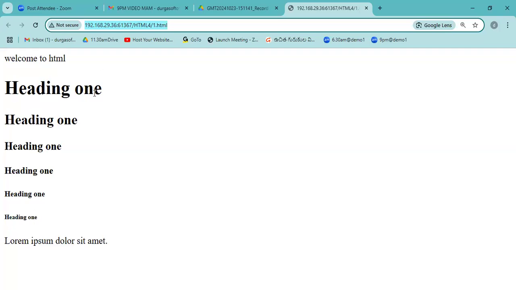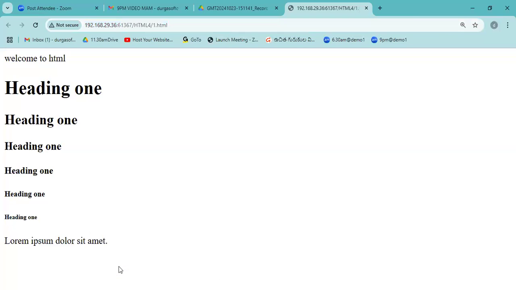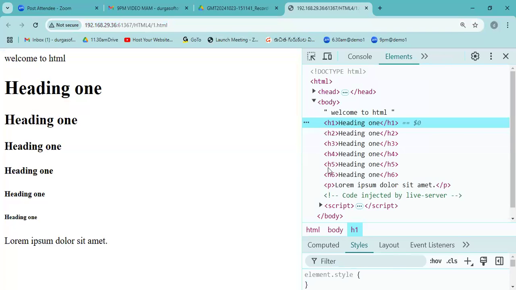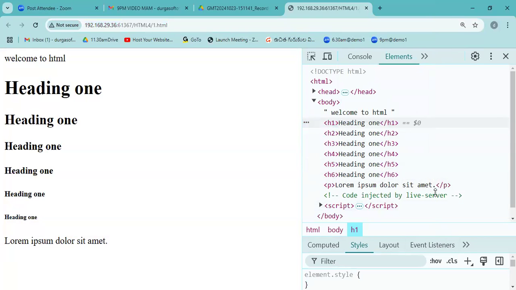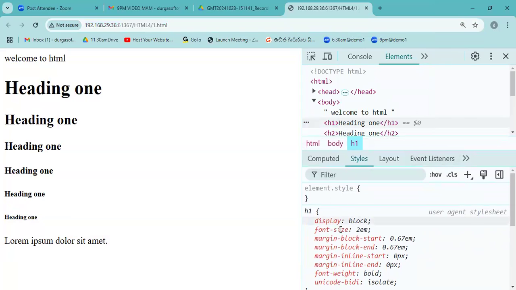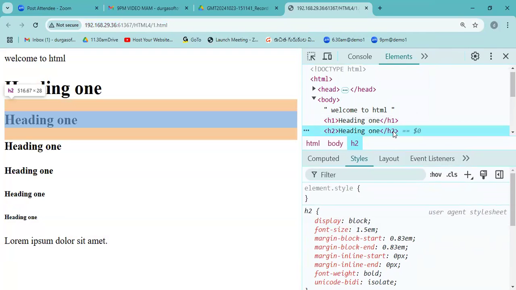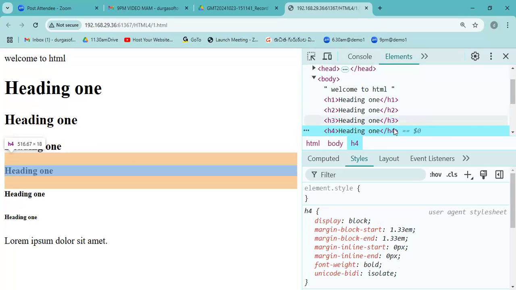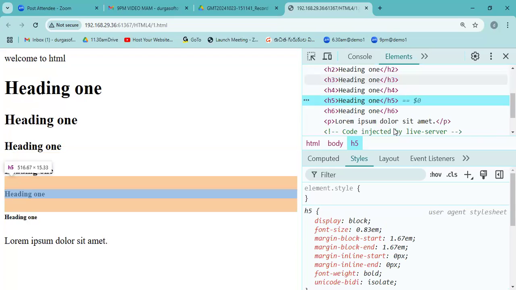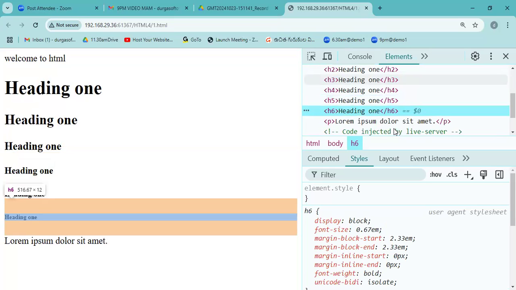So when you right click and inspect element on this, you can find it here. H1 is showing display block, font size 2 em. H2, if you check here, is 1.5 em. H3 is 1.17. H4, no size shown. H5 is 0.83 em. H6 is 0.67 em. Em is a measurement.